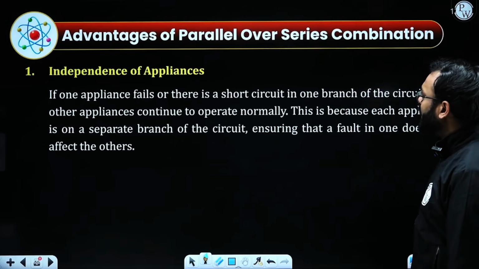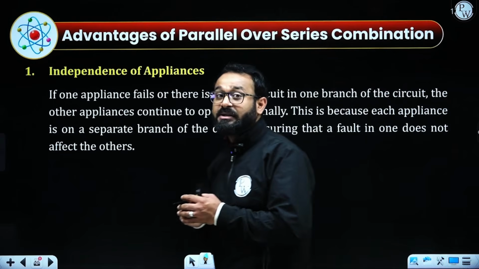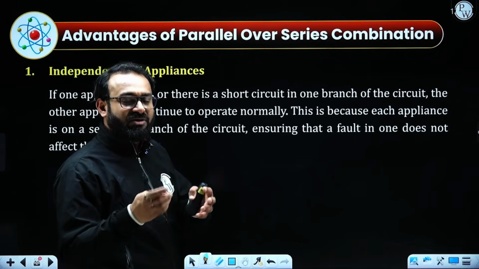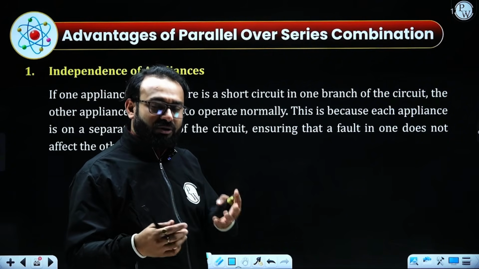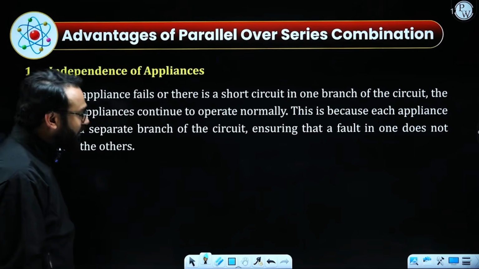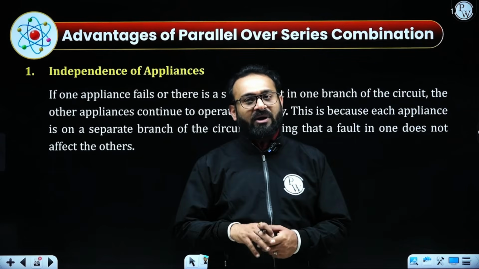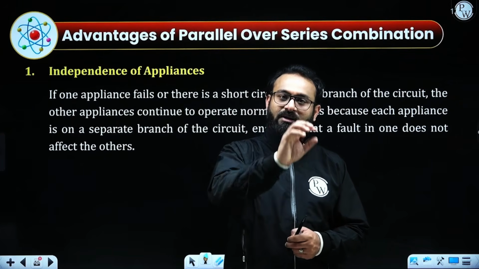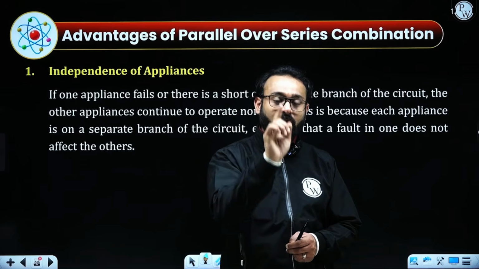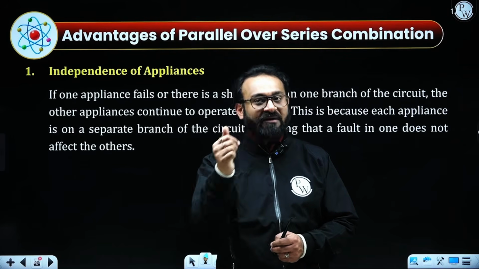So what are the advantages of parallel over series combination? First of all, we need to understand which one is really helpful. They are asking about the advantages of connecting the resistors in parallel. What are the benefits of that? First of all, the independence of appliances. You must have observed in your home, you have a switchboard through which you connect individual appliances. If you want to turn on the light only, the light will be turned on. For the fan, you have a separate switch.